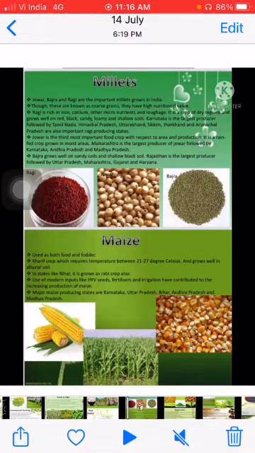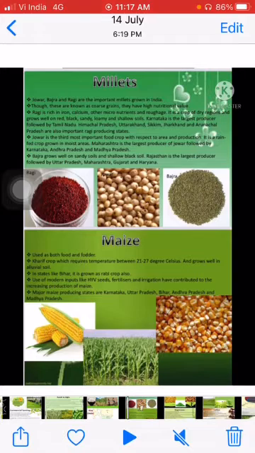What is ragi? It is rich in iron, calcium and roughage. Ragi is a dry region crop and grows well on red, black, sandy, loamy soils and stony black soils. States where ragi is grown are Tamil Nadu, Himachal Pradesh, Uttarakhand, Sikkim, Jharkhand and Arunachal Pradesh, and basically Karnataka.